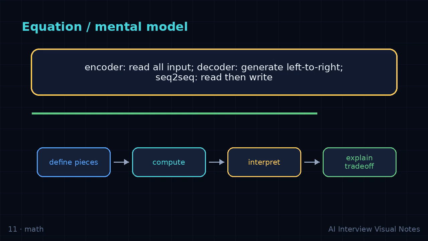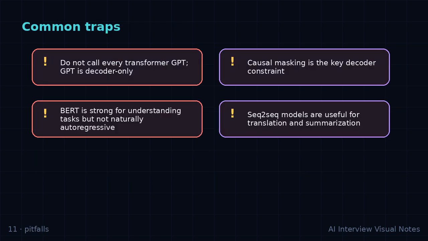Interview checklist. Classify BERT, GPT, and T5. Explain bidirectional versus causal context. Mention cross-attention. Tie architecture to task. Use examples: classification, chat, translation.